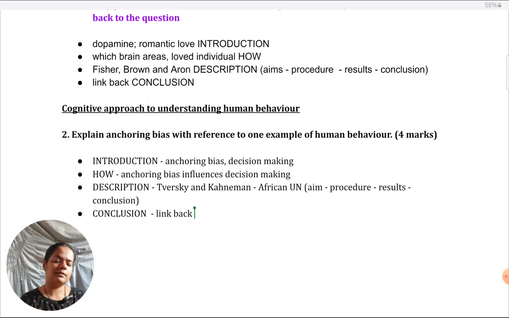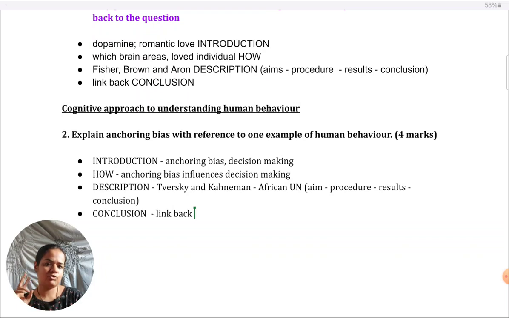Alternatively, if you're giving a real world example, such as a supermarket example, so how customers' behavior over there illustrates the impact of anchoring bias on judgment, you need to link back to that. So you can see the structuring is the same as the previous. Quickly, I'll go over what other content you could cover for this.